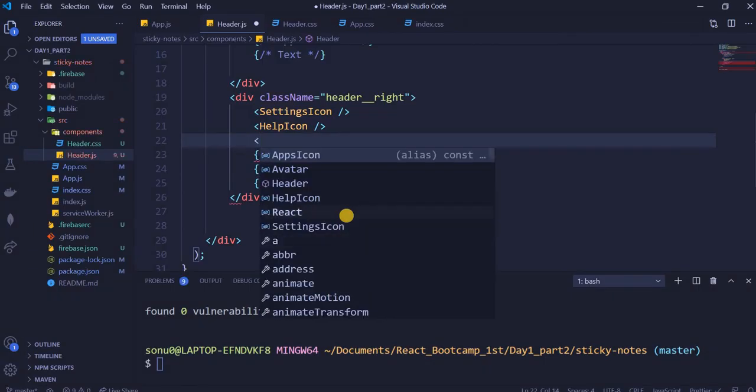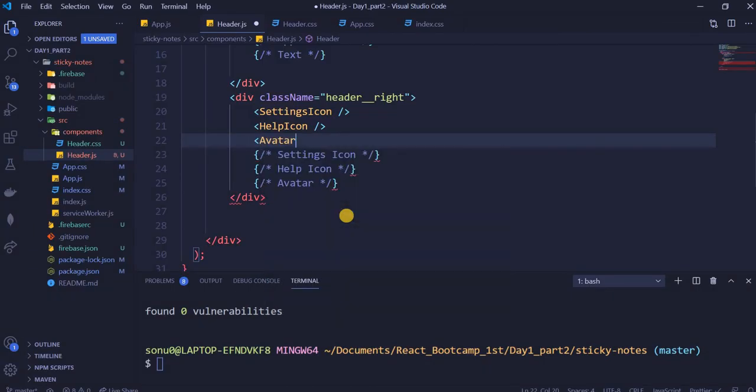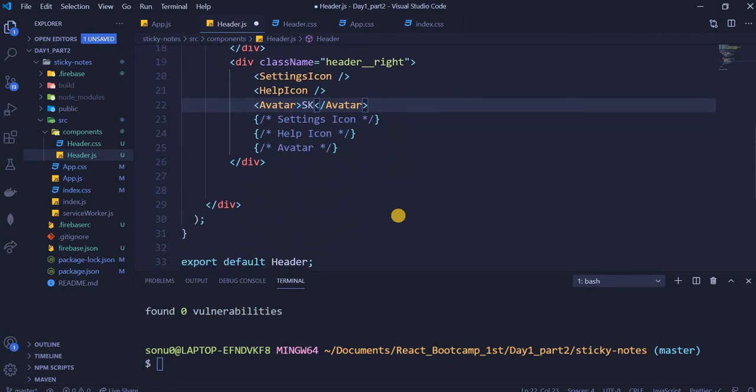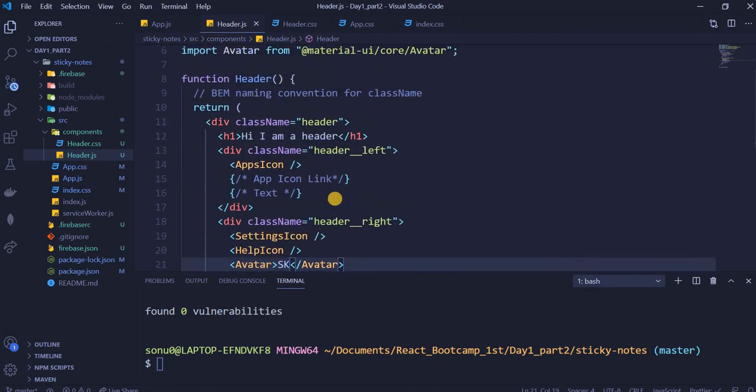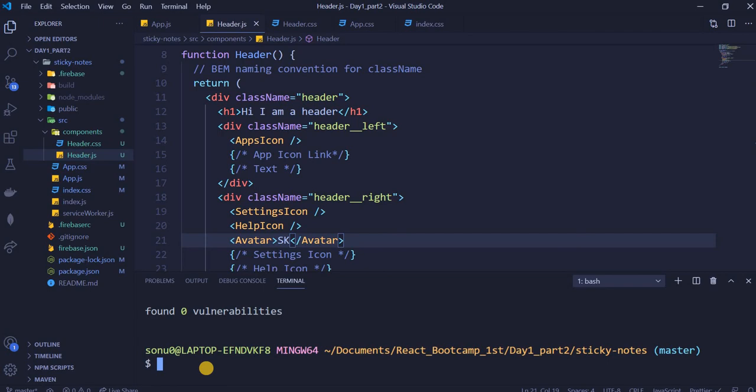So let's write Avatar, and I'll write my initials. You can write your initials. Let's save it. If we save it, it won't do anything because npm start hasn't been run.